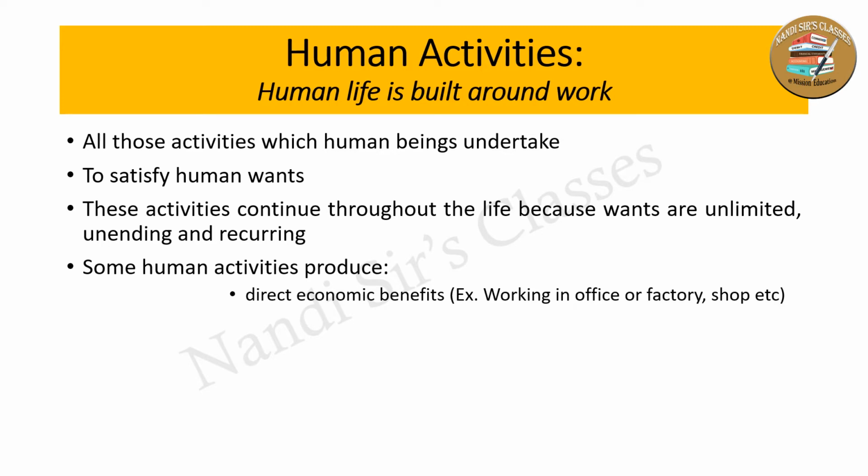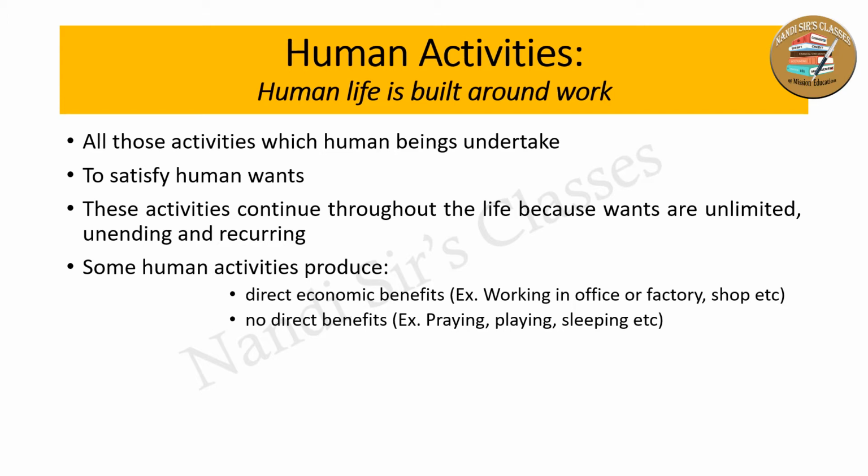But at the same time, many human beings work but don't get a direct benefit. Like whenever we pray in a temple, whenever a mother takes care of her children, whenever we play, whenever we sleep, these are also kinds of human activities, but there is no direct economic benefit.